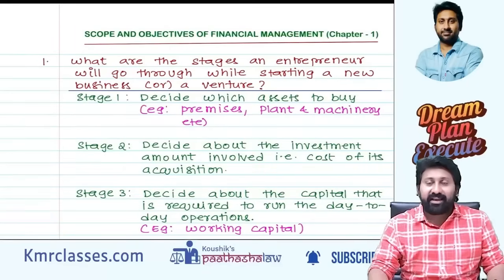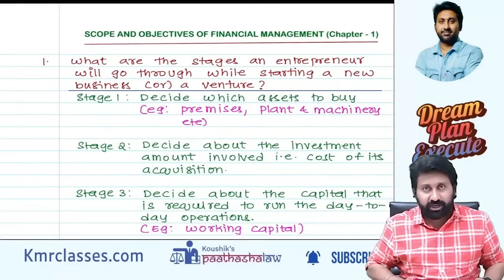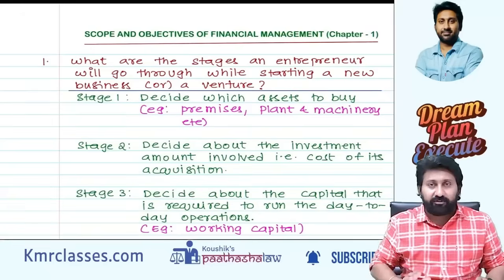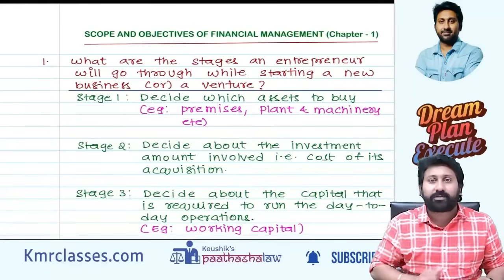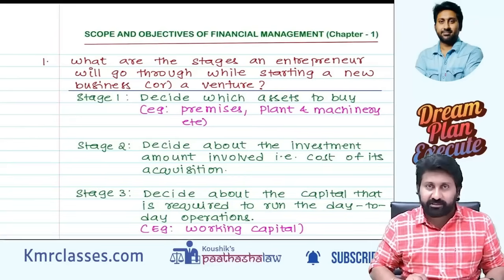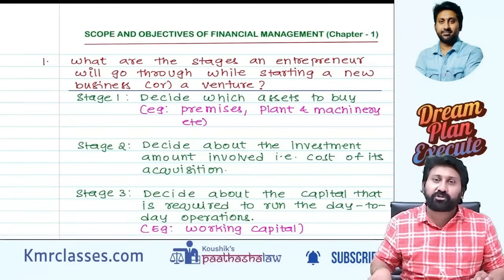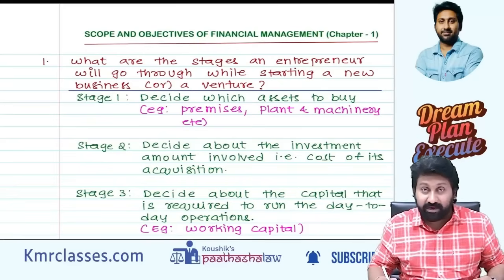Hello, all the CA Inter students. Now we are going to make a quick revision of CA Inter FM theory. So in this regard, I am going to first start with our chapter number 1, scope and objectives of financial management, and you can expect a 4 to 5 marks question in coming examinations. So in just a very short span of time, we are going to revise each and every theory question in this particular area in my style.